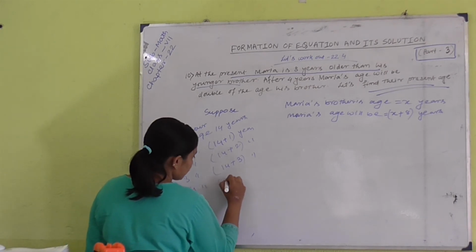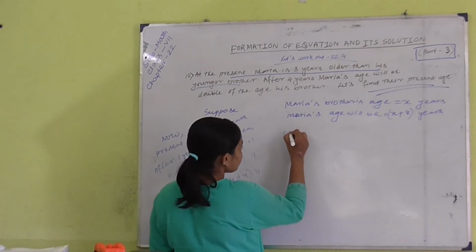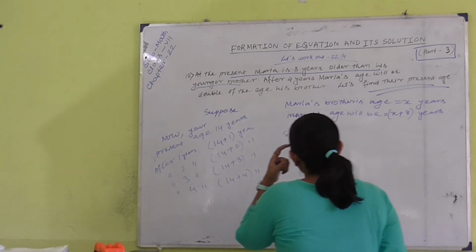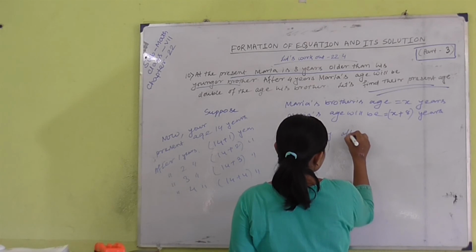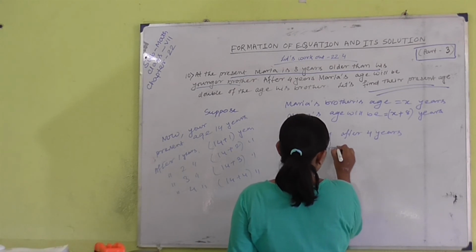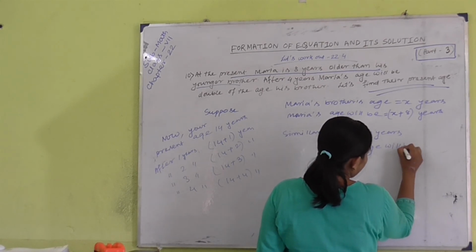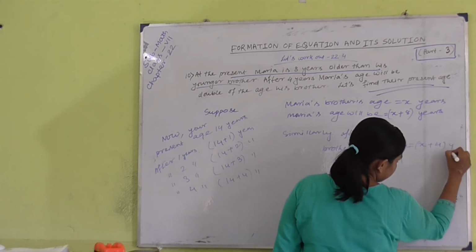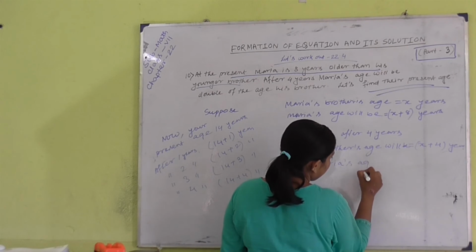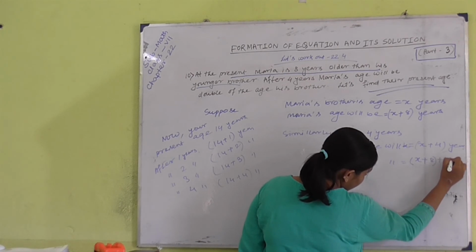After 4 years, your age will be 14 plus 4. Similarly, after 4 years, brother's age will be x plus 4 years. Then Maria's age will be x plus 8 plus 4 years.